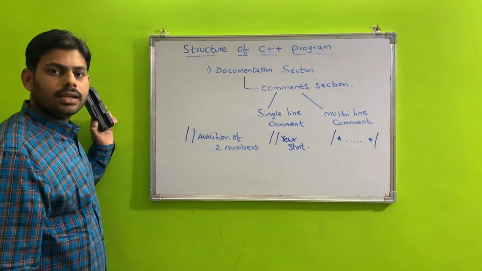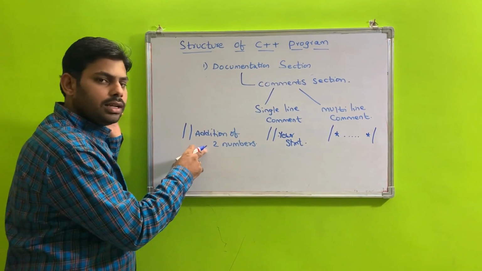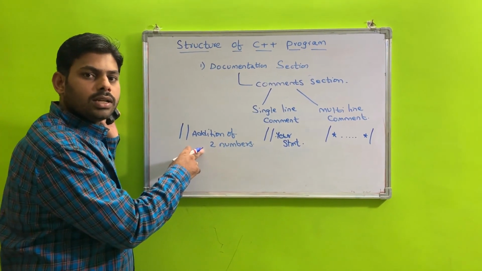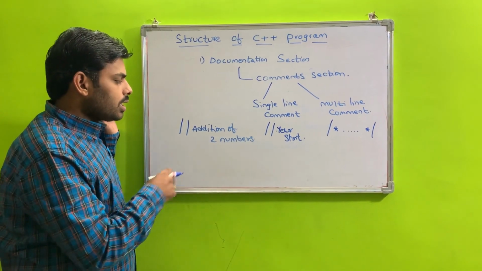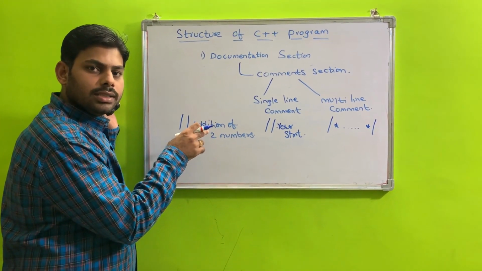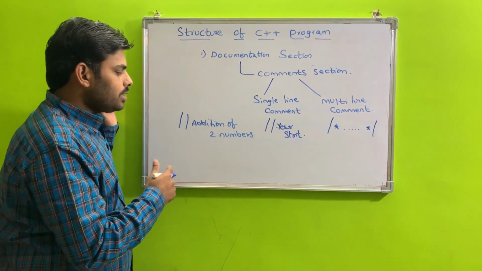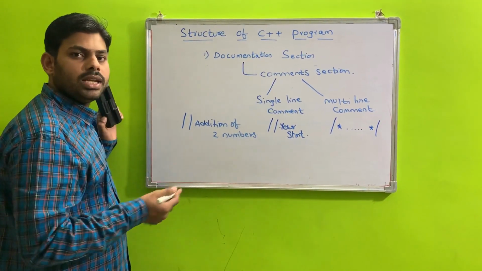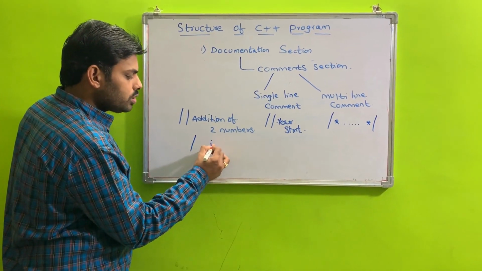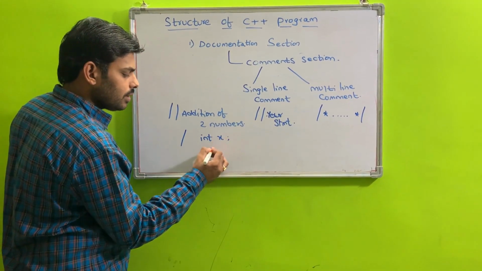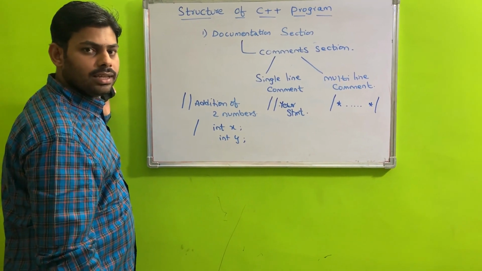When the compiler executes the program and observes this statement, it does not execute it. The compiler simply ignores this statement and follows the next statement. Similarly, if your program contains many statements, suppose two statements, int x and int y, this is the example for a multi-line comment.